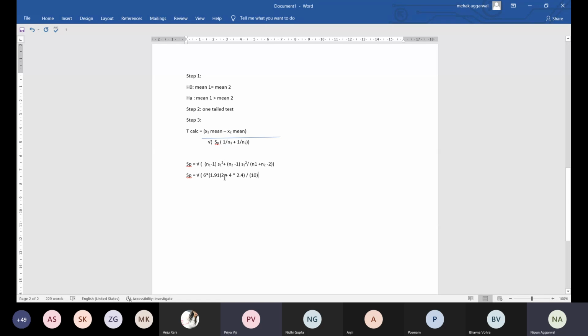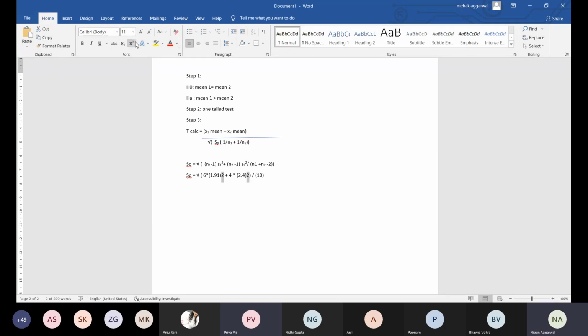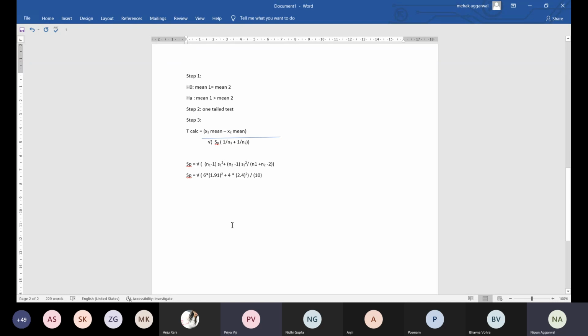Fine. So calculate this: 1.91 square. 2.4 will also be squared. Calculate and tell me the answer: 1.91 square into 6 plus 2.4 square into 4 divided by 10, and the complete under root.